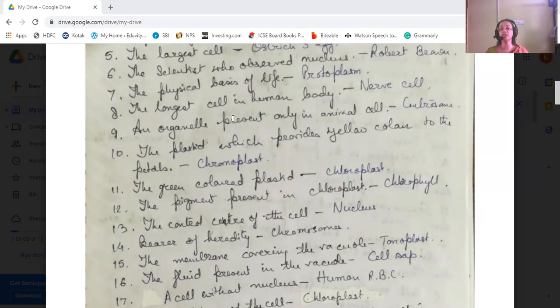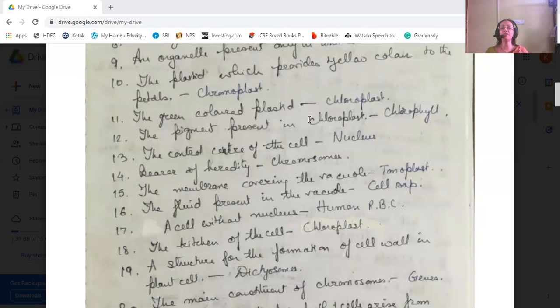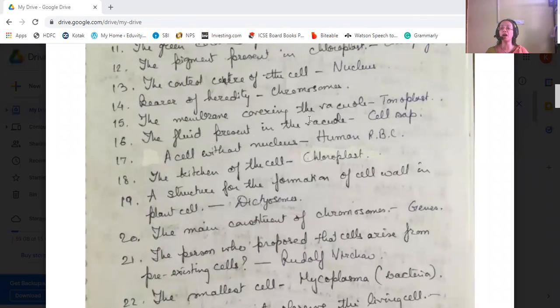Bearer of heredity is the chromosome. The membrane covering the vacuole is the tonoplast. The fluid present in the vacuole is known as the cell sap. A cell without nucleus is the human RBC, red blood cells. The kitchen of the cell is the chloroplast, because there the manufacture of food takes place.